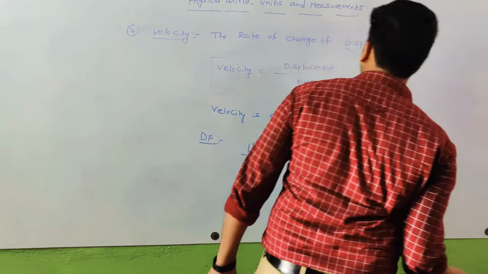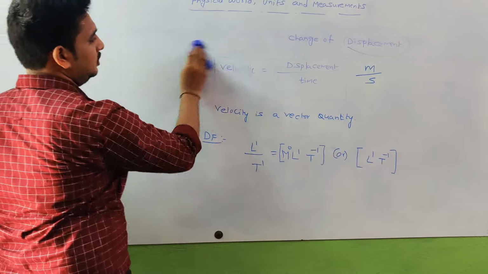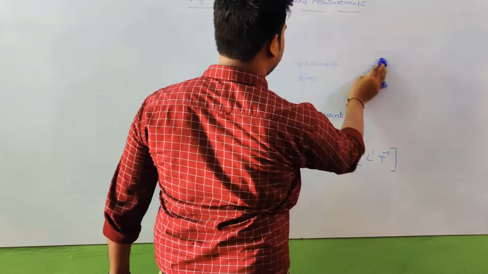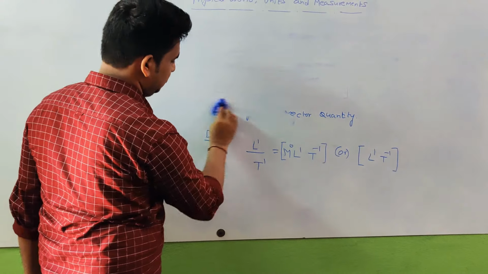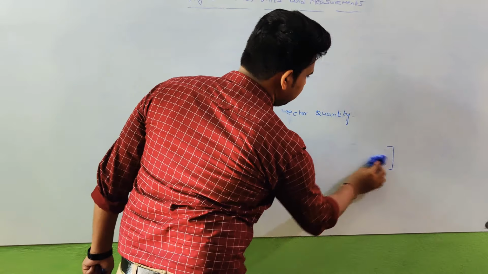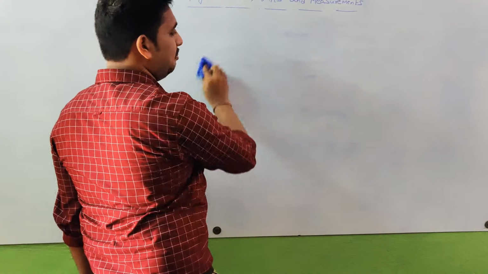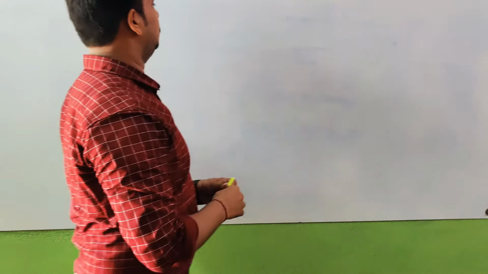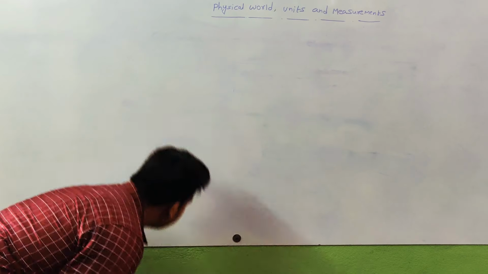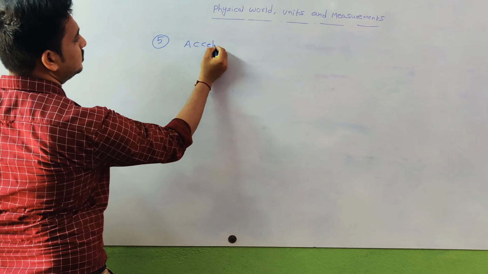Next example, the fifth one: acceleration.